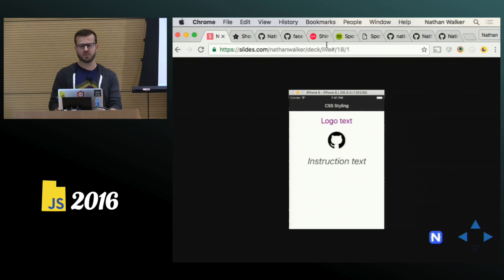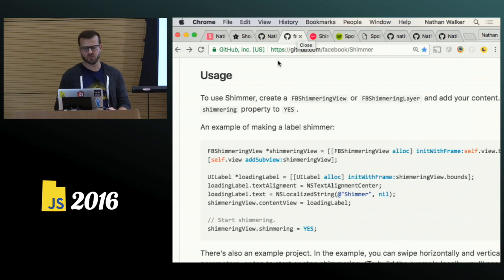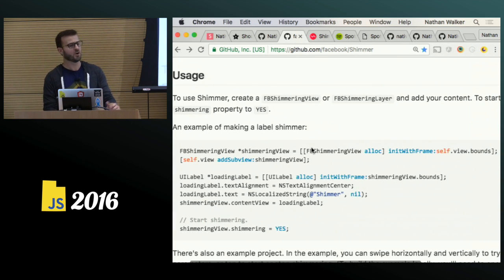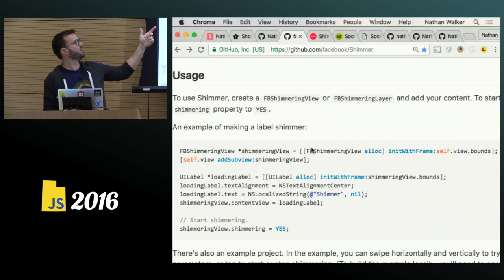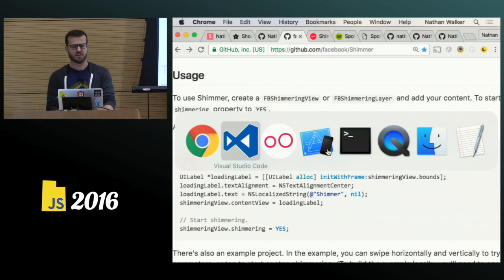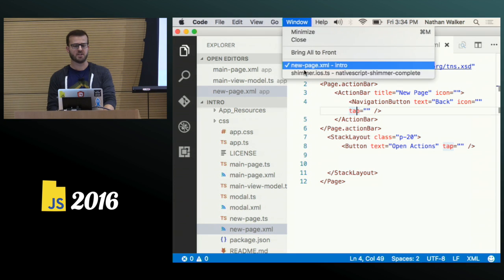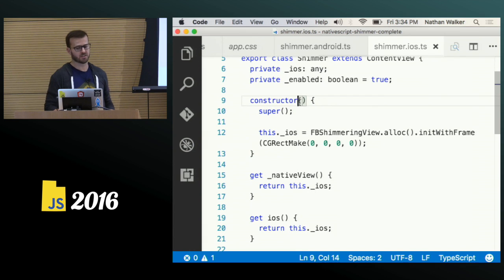Let's take a quick look at this Facebook Shimmer effect real quick. This is straight from Facebook's published Shimmer effect. This is an iOS API, the shimmering view. I'm going to show you, this is written in that plugin just as it is written here and collapsed into the NativeScript equivalent, which looks like this.